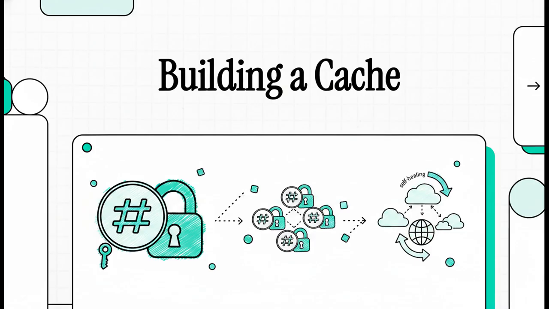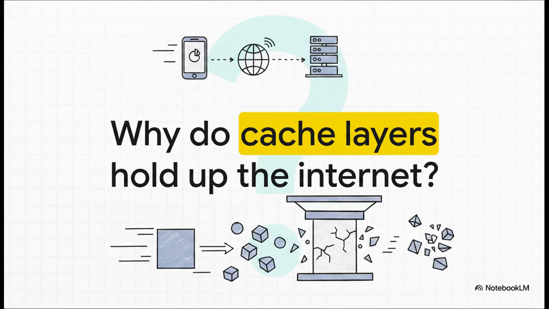Let's get started. Think about pretty much any product you use today, from a social feed that pops up in 80 milliseconds to a rideshare app mapping out your exact route. All of it relies on an invisible layer of software called the cache. Caches are, quite literally, the load-bearing walls of modern infrastructure. They protect our underlying databases from going totally viral under massive load, basically by providing 10,000 times speedups. We're talking nanoseconds instead of milliseconds.